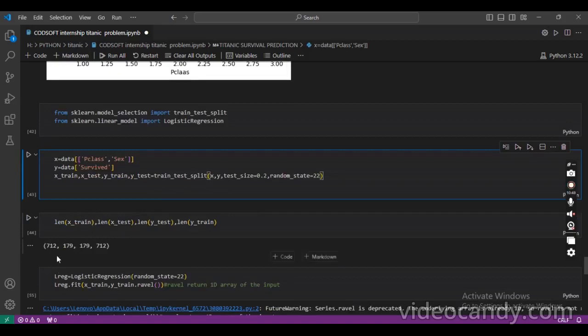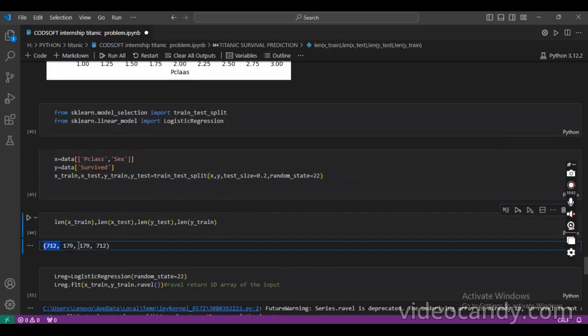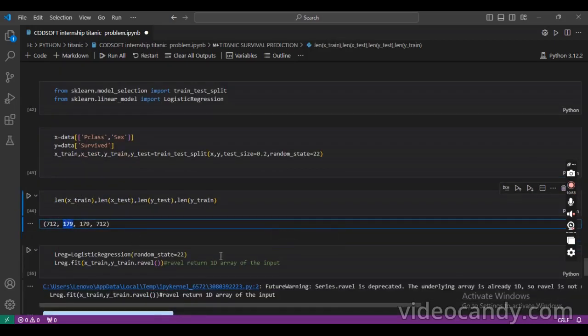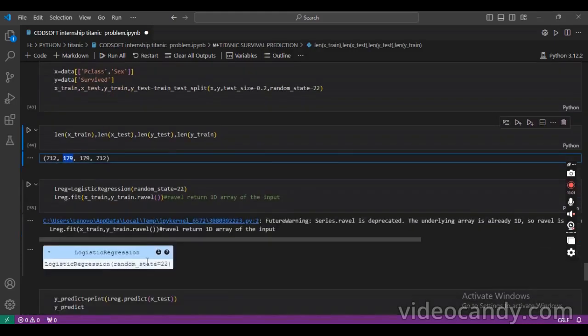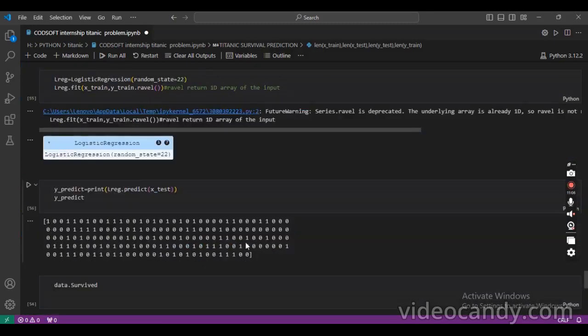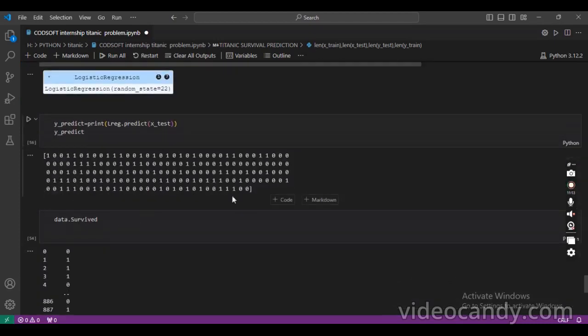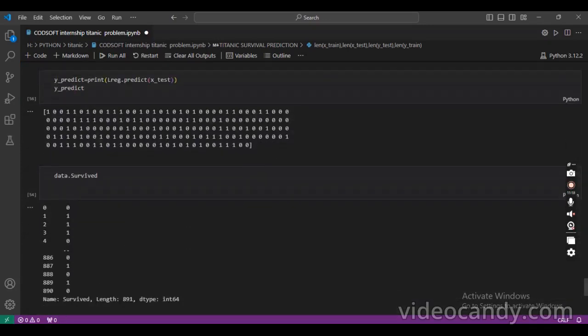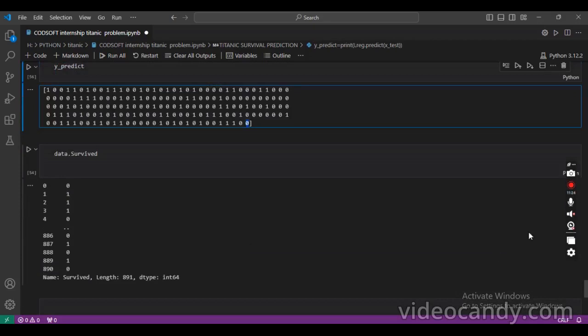The train data has 712 rows and the test data has 179. We fit the logistic model and predict the y values; this is the predicted y value. The last value in the survived data is 0 and the last predicted value is also 0. That covers my whole project, and thank you.